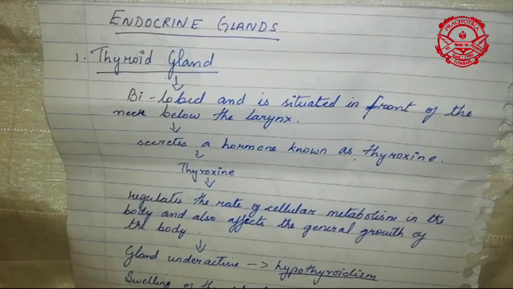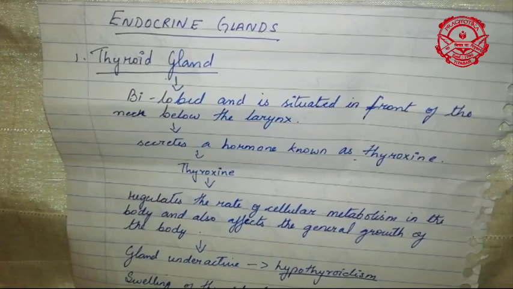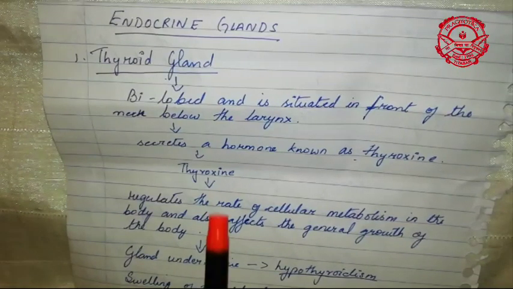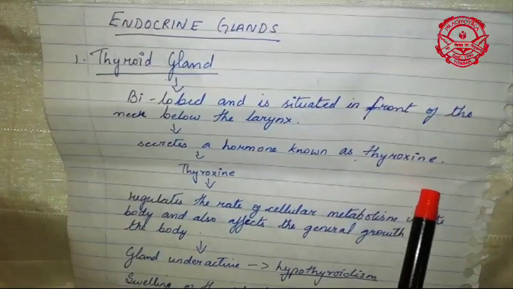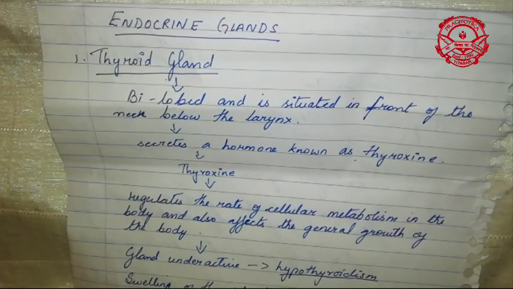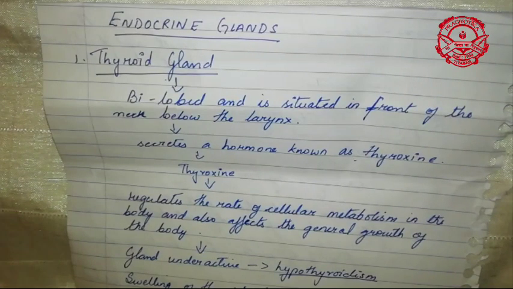The thyroid gland is bilobed and is situated in the front of your neck below the larynx. I will show you the diagram later. Since they are glands, obviously they are responsible for secreting a hormone, and the hormone that they secrete is known as thyroxine. This thyroxine helps in regulating your metabolism, growth, development and body temperature. Remember that thyroxine regulates all these functions.